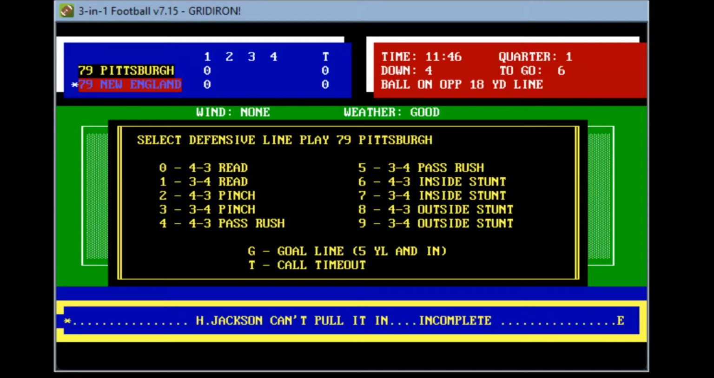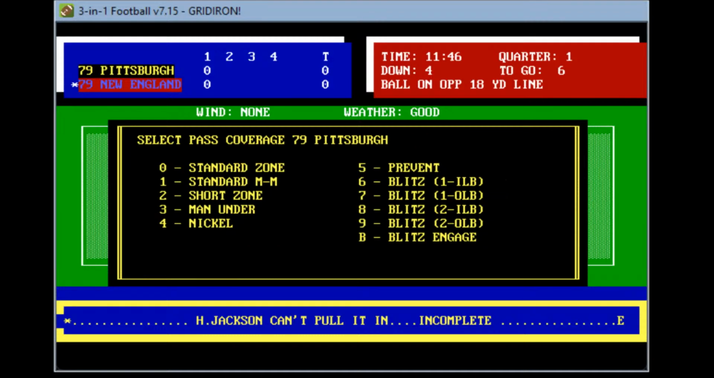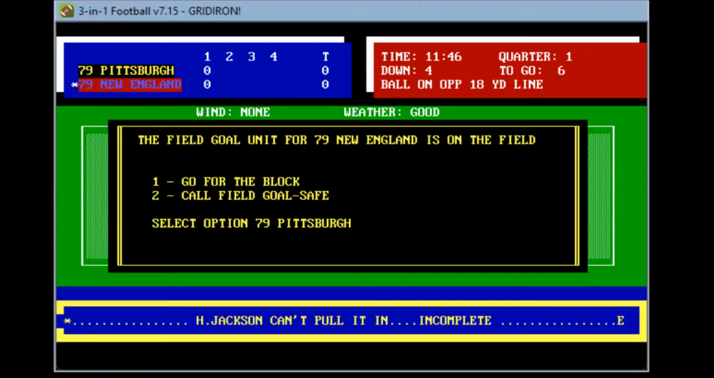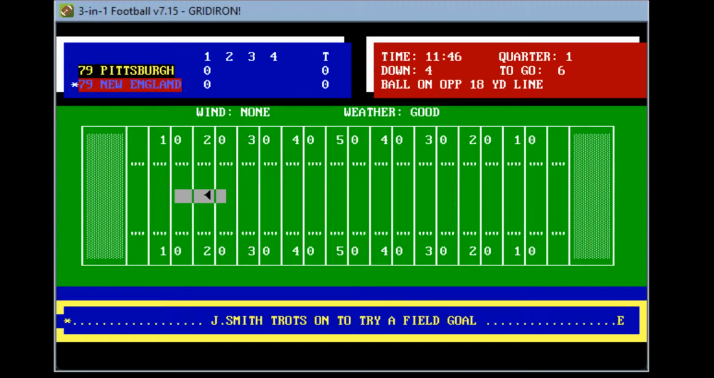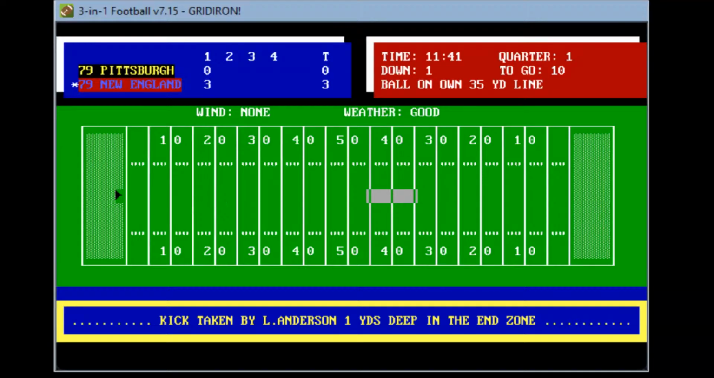So Pittsburgh will go ahead and probably call. We'll stay in their normal pass rush here. And let's do this. Let's go for the block. Yeah, we'll go for the block. Here we go. Here comes John Smith. 35-yard cut. The kick is good. So the New England Patriots have taken a 3-0 lead. 3:19 off the clock in the first period.